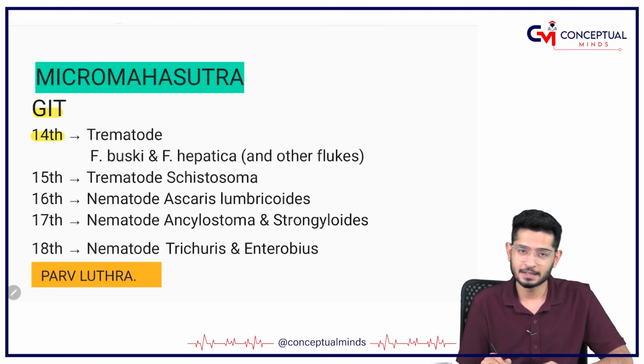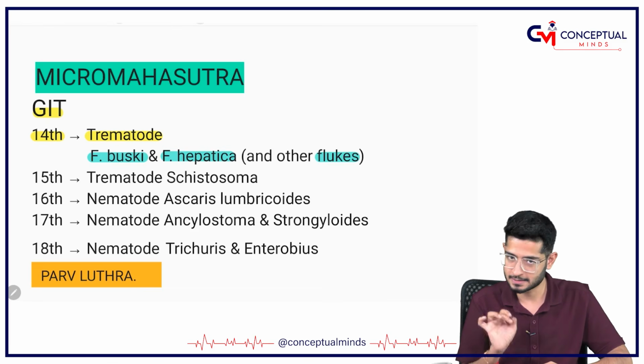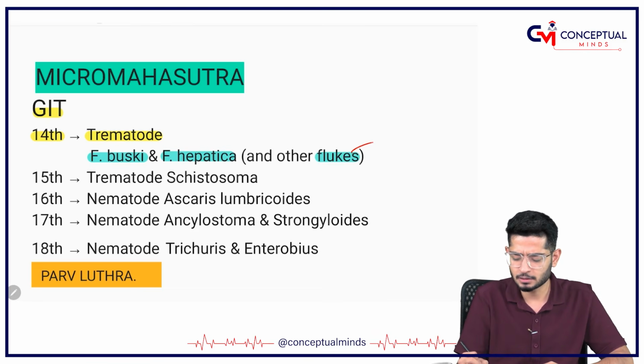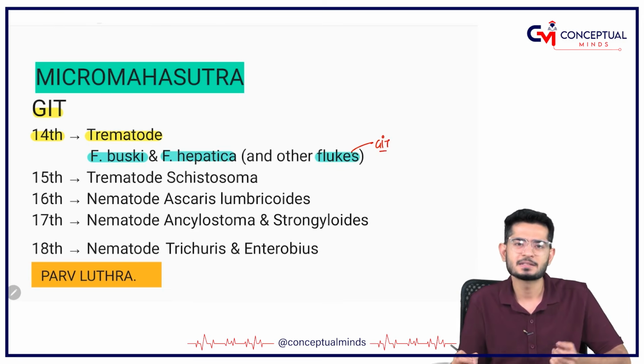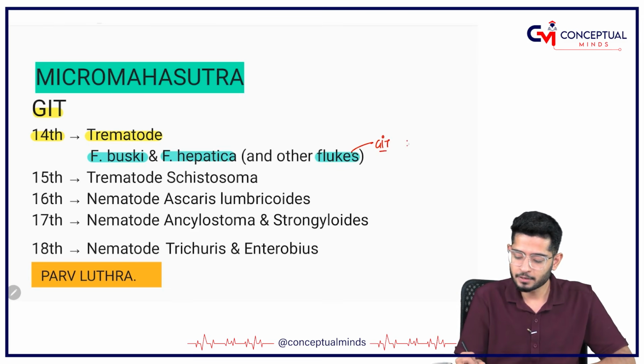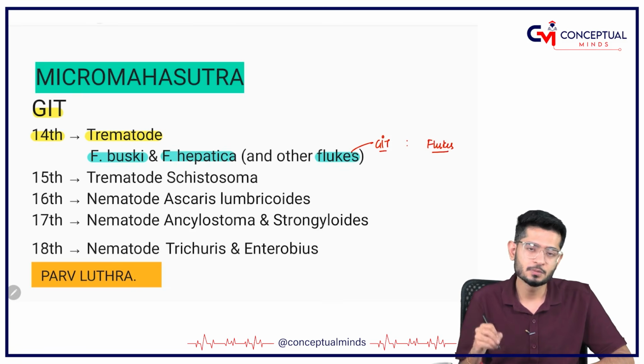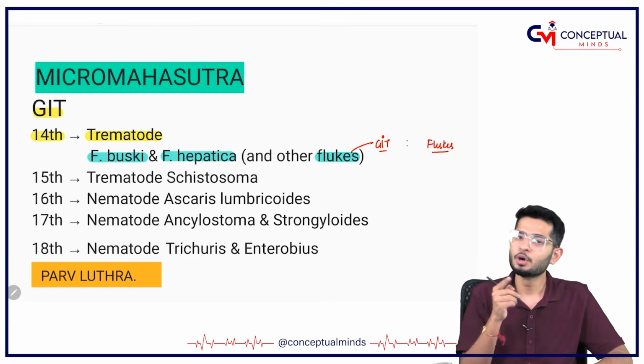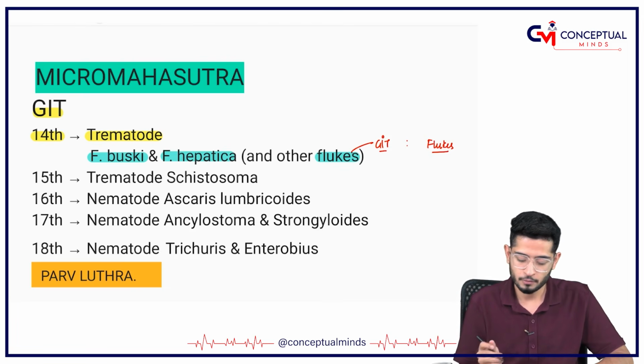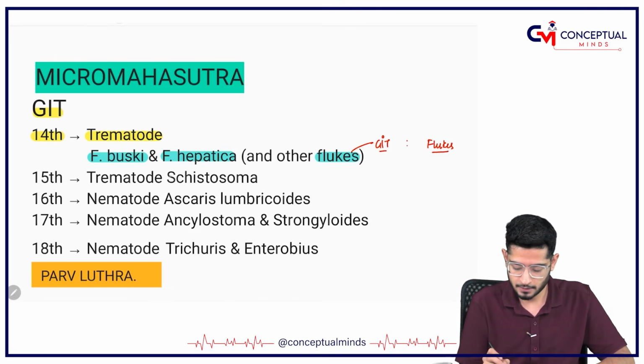Just like we planned in class 14th, we'll first of all discuss trematodes. And in trematodes, we have got Fasciolopsis buski, Fasciola hepatica, and other flukes also we will discuss here only, although others do not belong to GIT, but since they are similar, we will discuss it here. Whenever in other systems these flukes will come, I'll share the link of this video in the description box and guide you to come here and watch this complete video for trematodes, because schistosoma is responsible for causing GI infections. I'm definitely going to teach you schistosoma here.